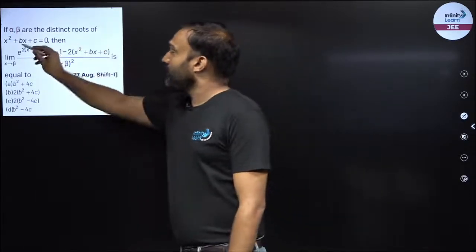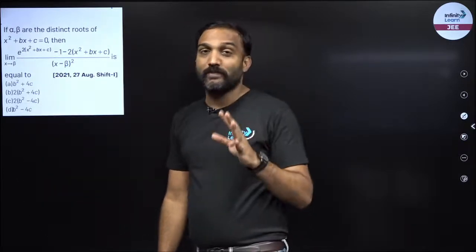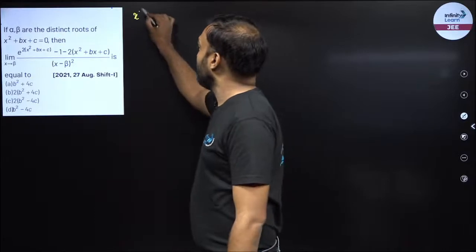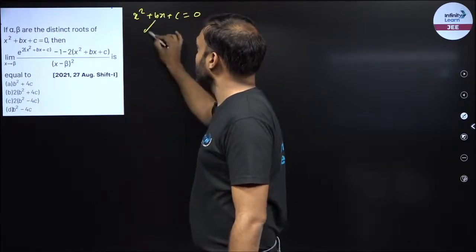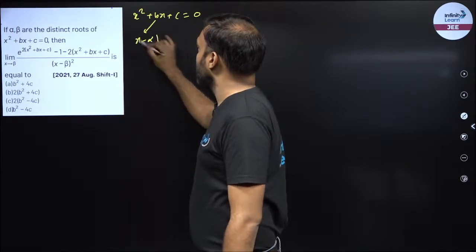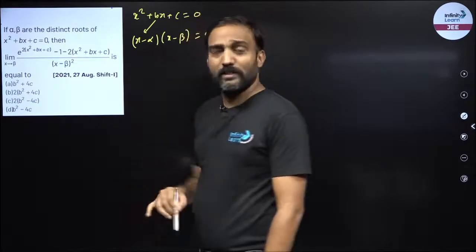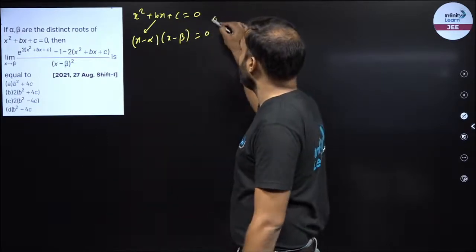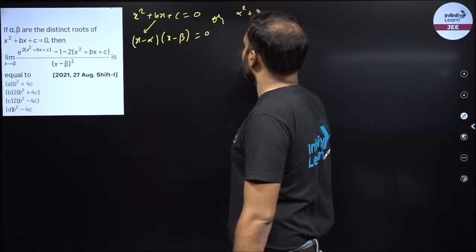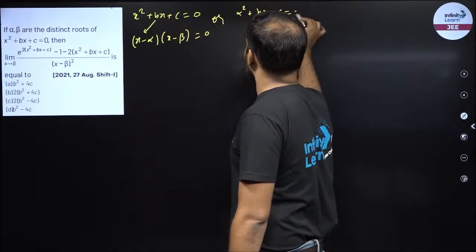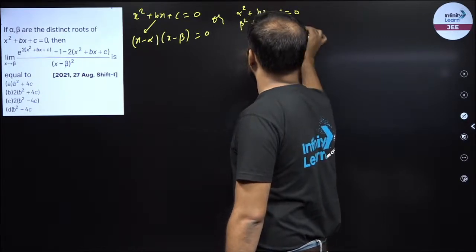So alpha and beta are the roots of this quadratic equation. From this I can conclude that the root will always satisfy the equation. So x square plus bx plus c is equal to 0. So I can say that x minus alpha into x minus beta is equal to 0 is nothing but the same expression, right? Or you can say alpha and beta will satisfy this equation. So alpha square plus b alpha plus c is equal to 0 and beta square plus b beta plus c is equal to 0, right?